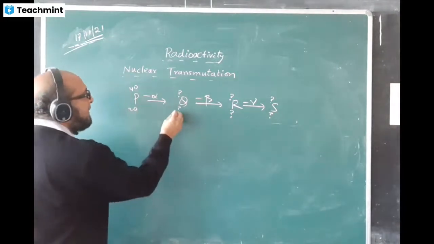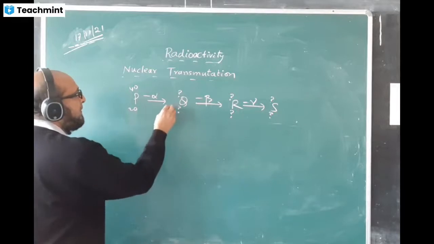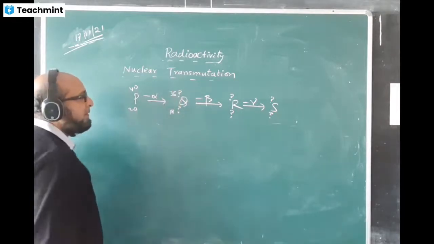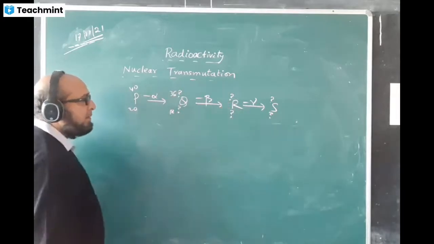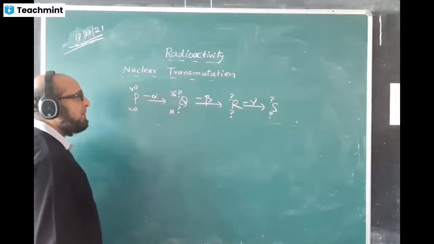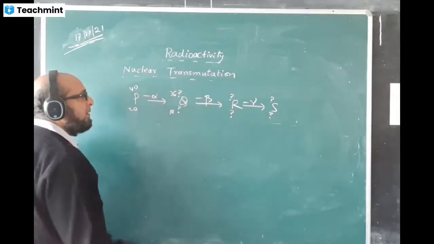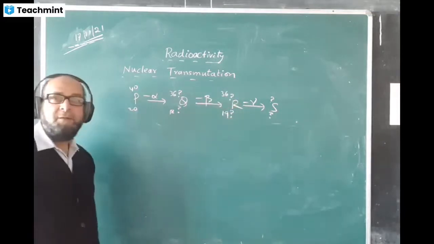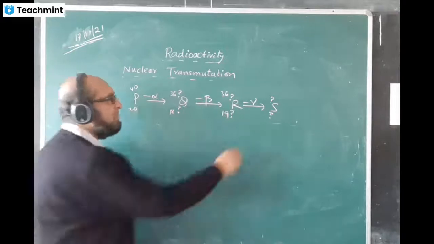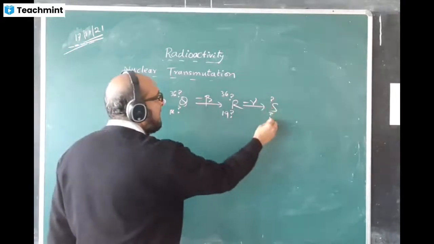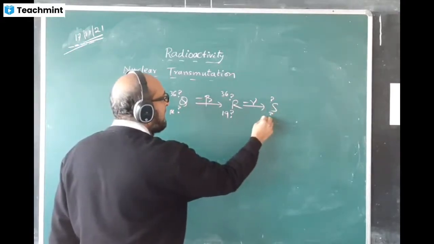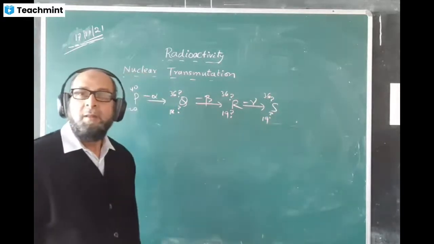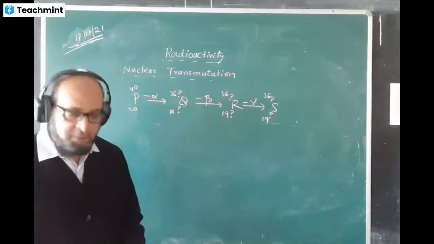I agree. Next, 36, 19. I agree. The last one, gamma, remains the same: 36, 19. Very good. You understood it well.